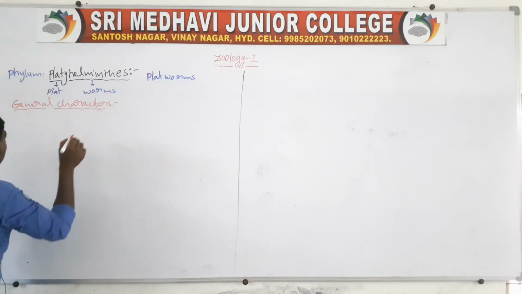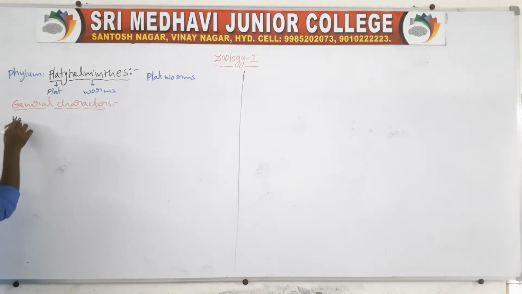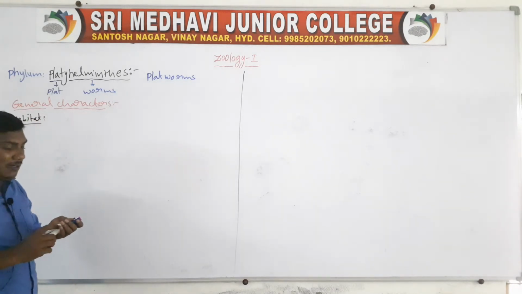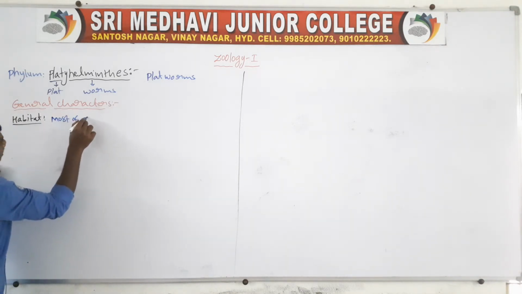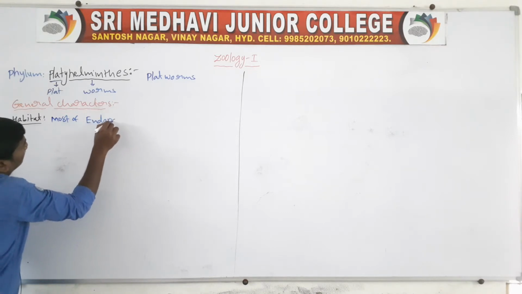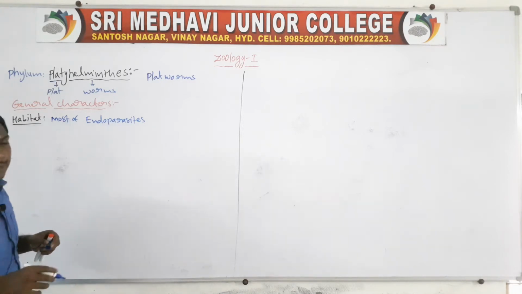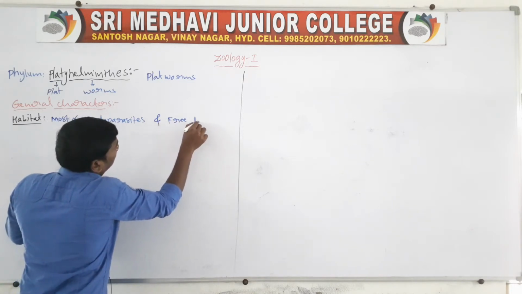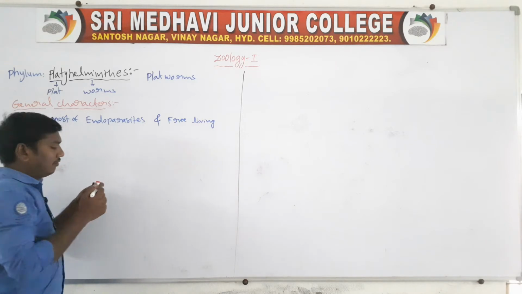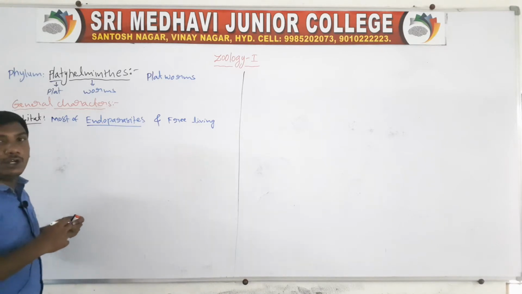General characters of the phylum Platyhelminthes. First one, habitat. Most of the animals are endoparasites. Some are free living.